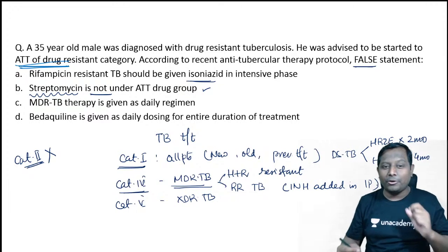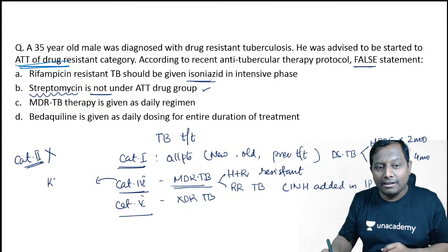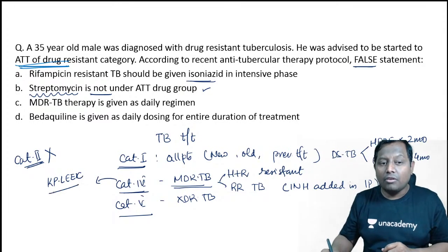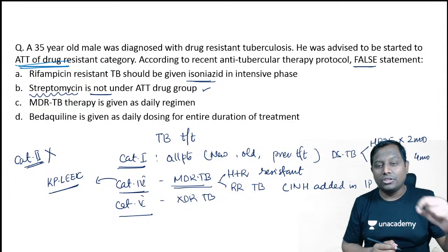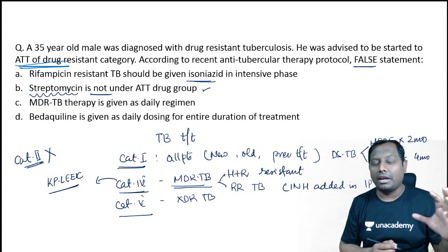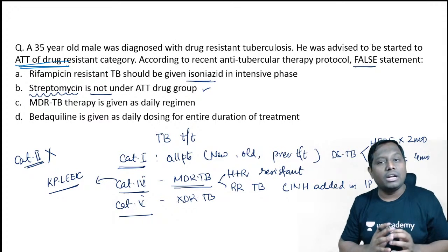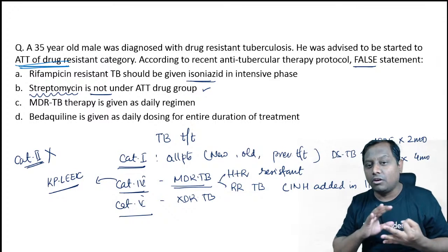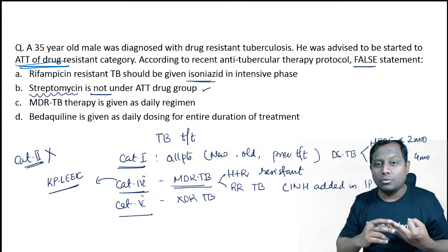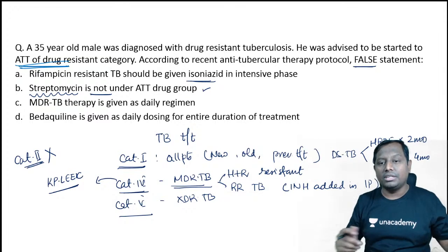I am sure all of you remember the mnemonic that I have told you for category 4, KP lease. If you ever want to revise the whole of tuberculosis with all the recent advancements, I have taken a separate lecture on tuberculosis. It's freely available on Unacademy in the special class section. You can simply search under my profile, tuberculosis with all the recent advances. These are 3 important topics that I always recommend to students. Questions will definitely be there: TB, malaria, HIV, and all 3 I have recently taught.